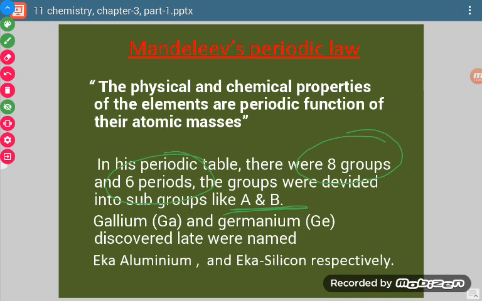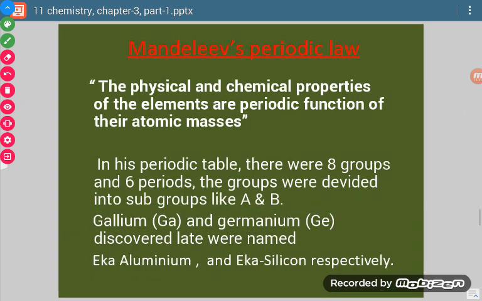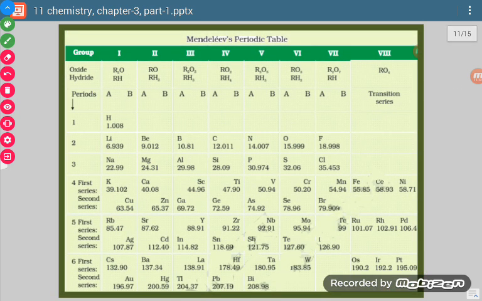That way he divided his groups and placed the atoms accordingly. One more thing you can remember: gallium and germanium were discovered late and they were named Eka aluminium and Eka silicon. It means gallium comes after aluminium in the group, and germanium comes after silicon. Now see, this is Mendeleev's periodic table.